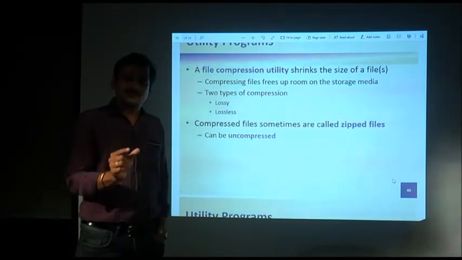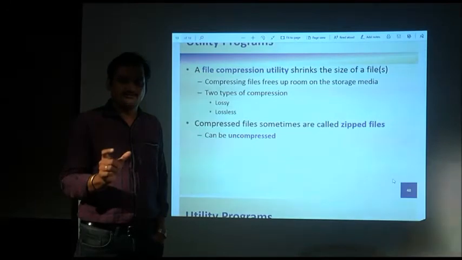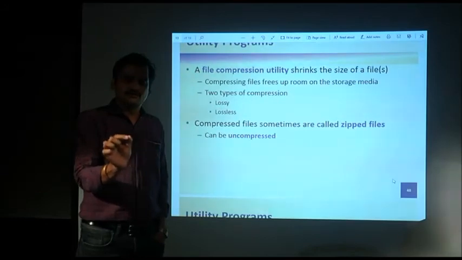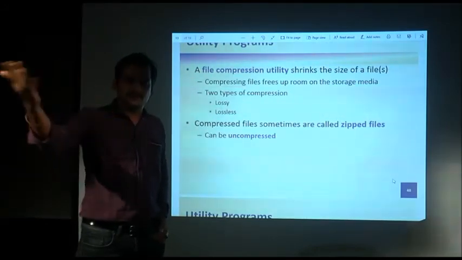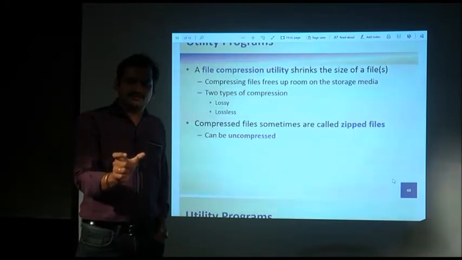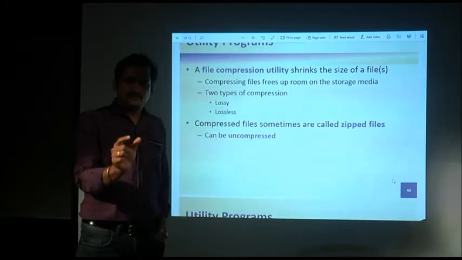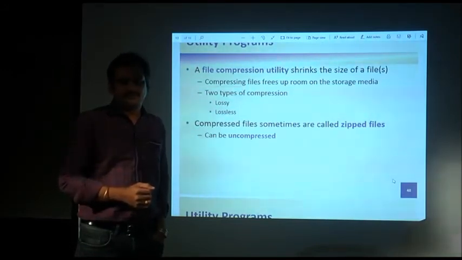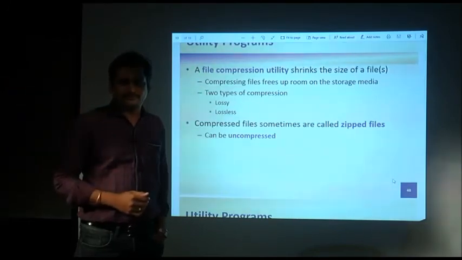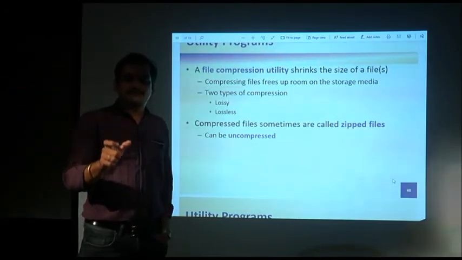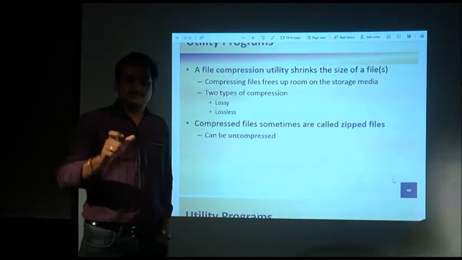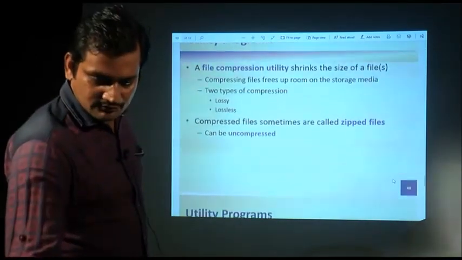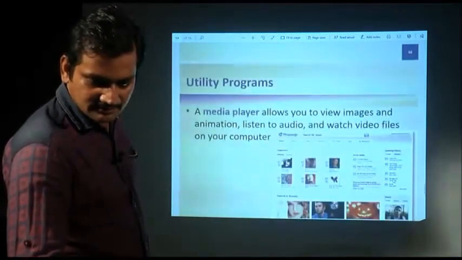Okay. And lossless means if it is an important image, an important video, or some important text, we do not want to lose anything while reducing the file. If you lose something in an image or video, that doesn't matter, but if you reduce a text file and lose some information, that may corrupt the file, or the file may not be useful for future use. That is why there are two types of compression, lossy and lossless. According to your suitability, you can choose the type of compression, and accordingly the files will get reduced to accommodate more files in your disk.